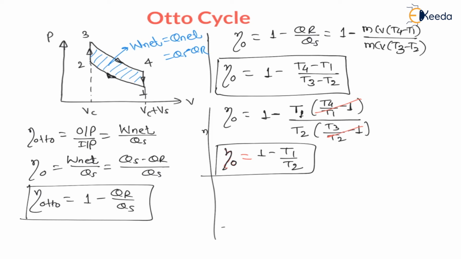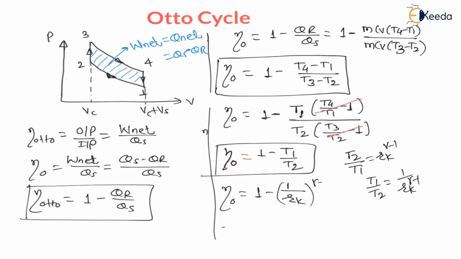And my dear students, 1 to 2 is the compression process. For T1 divided by T2, we know that T2 divided by T1 is nothing but Rk raised to gamma minus 1. Therefore T1 divided by T2, if I reciprocate this, is 1 upon Rk raised to gamma minus 1. Therefore efficiency of Otto cycle is equal to 1 minus 1 upon Rk raised to gamma minus 1. This is the formula to find efficiency of Otto cycle, which is a very important formula, my dear students.